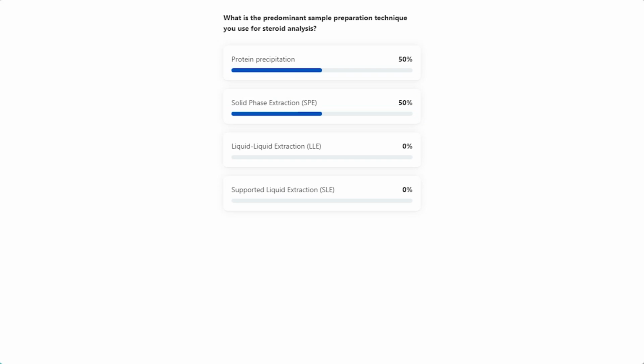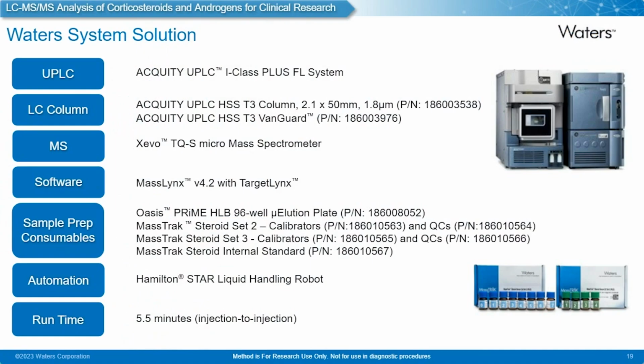And we have a combination of two: solid phase extraction, 50% from the people who've answered, and then 50% from the attendees for protein precipitation. So that's interesting, really. So in regards to our workflow, which we'll see on the next slide, this is the Waters system solution. As you can see in the sample prep consumables, we are using the Oasis SPE PRiME HLB microelution plate. So we are using solid phase extraction for this Waters solution. And that is in combination with the MassTrack sets for that analysis.